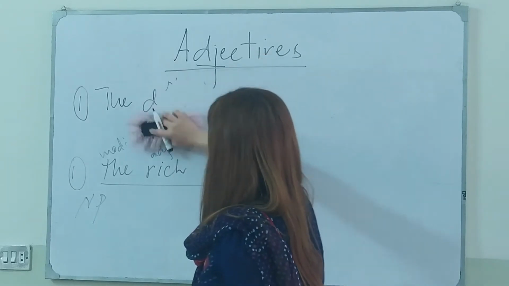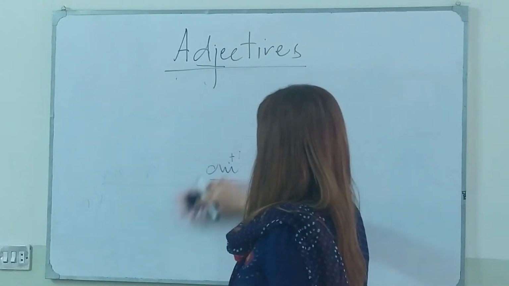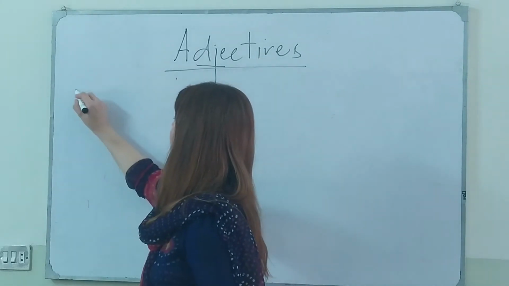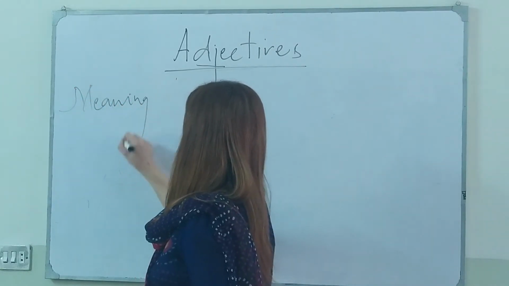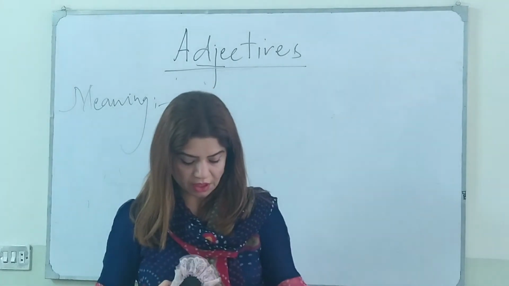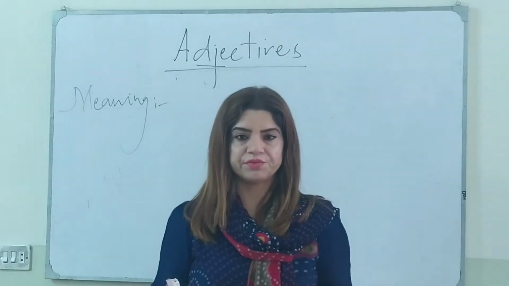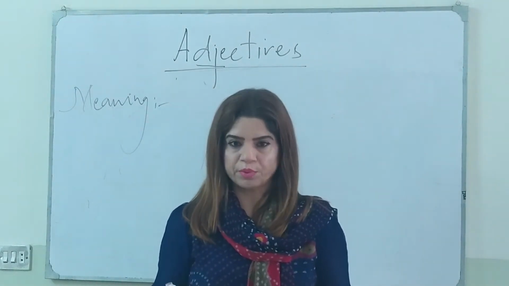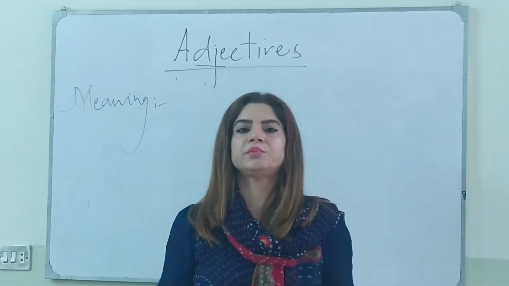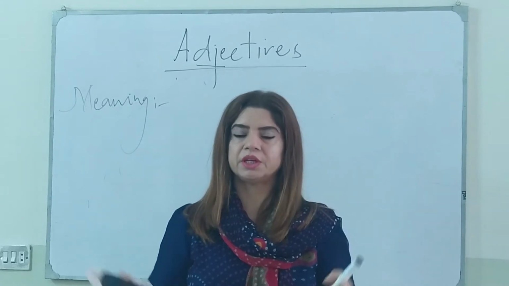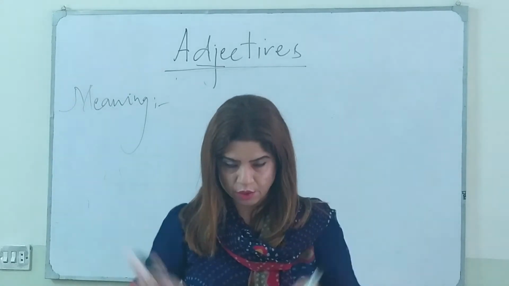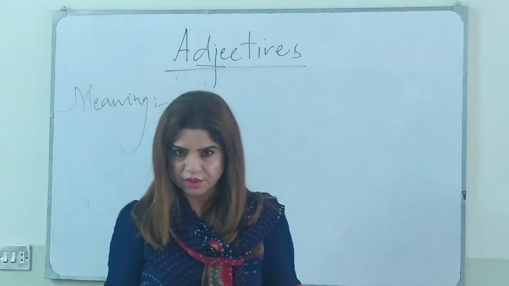Moving towards the meaning of the adjective, adjectives typically denote some properties, some qualities, some attributes of the noun. And these attributes and qualities specify or narrow down the reference of the noun.